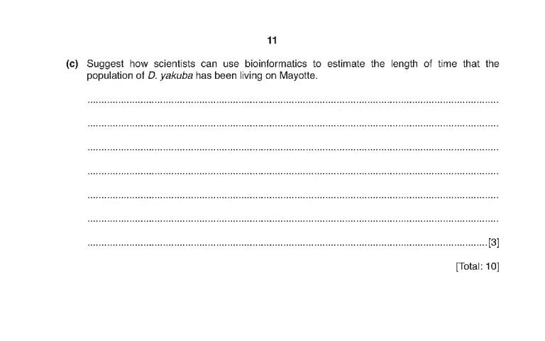Now the part C of the question was very straightforward, wasn't a very difficult question. It just says suggest, and the suggests are always the ones which are going to differentiate between the A star students and the A students. So suggest, either you know it or you don't know it. So if you know it, do it. If you don't know it, just leave it.